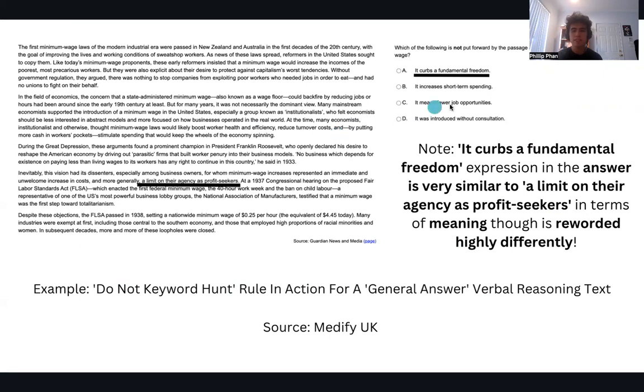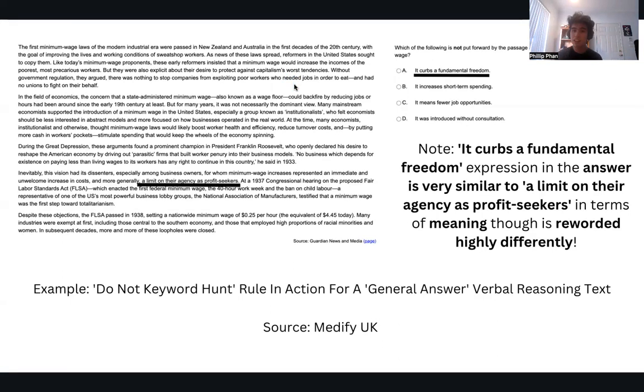And actually, you look right here. So let's say you look at this keyword hunting technique. You look at this one over here. It curbs a fundamental freedom. Okay, so the keywords here are curbs, fundamental freedom. You look back in the text, you'll see nothing about curbs. You won't see literally the word curbs. You won't see the words fundamental freedom or anything, okay? So you're thinking to yourself, well, that's not mentioned in the text, so I'm going to choose A because it was not mentioned.